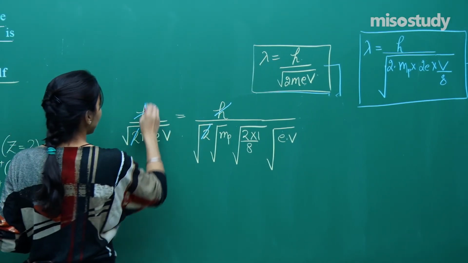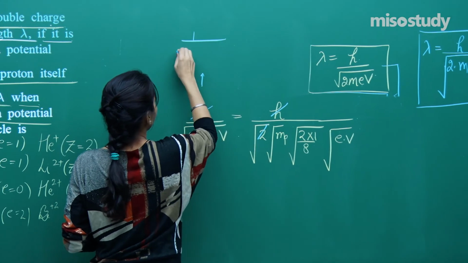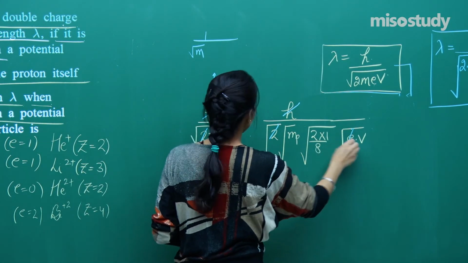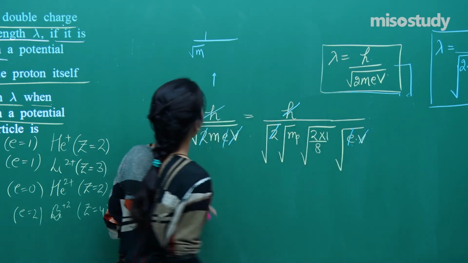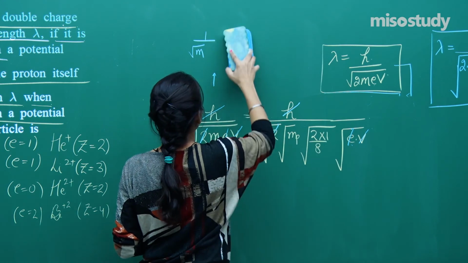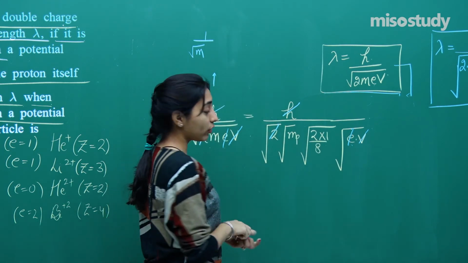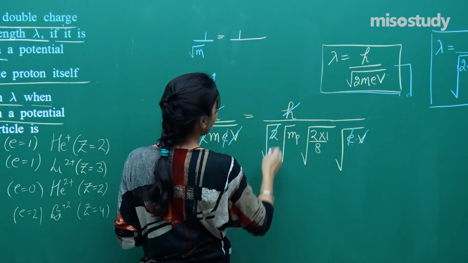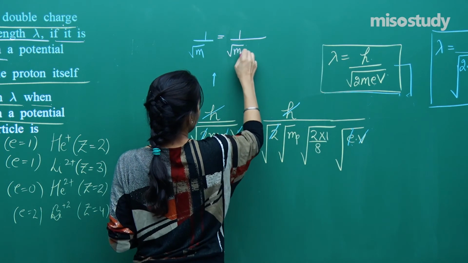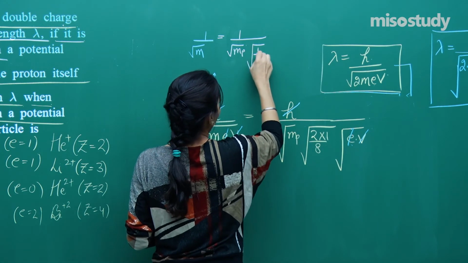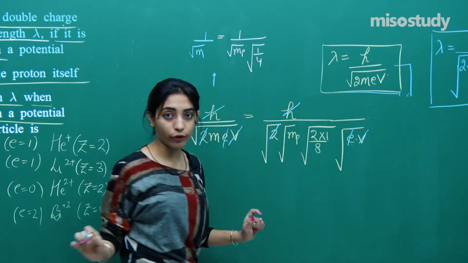So on the left hand side what we will be getting? 1 by under root m, okay, e and e will get cancelled, V and V will get cancelled. So on the left hand side we will just get 1 by under root m, okay, and on the right hand side what we will be getting? Will be equal to 1 by under root m_p, then to be multiplied by 1 by 4, so 1 by 4, am I right?